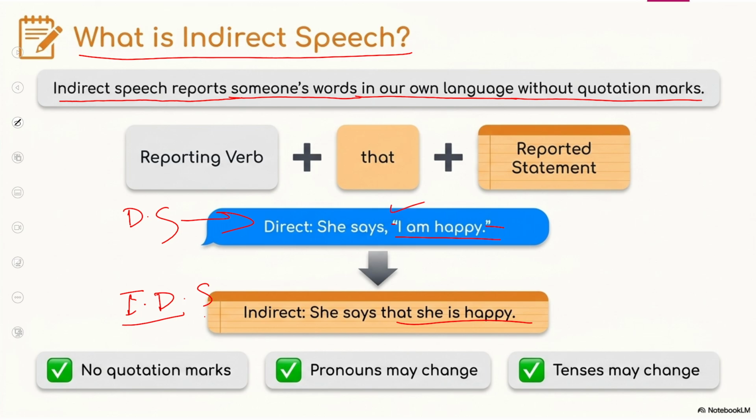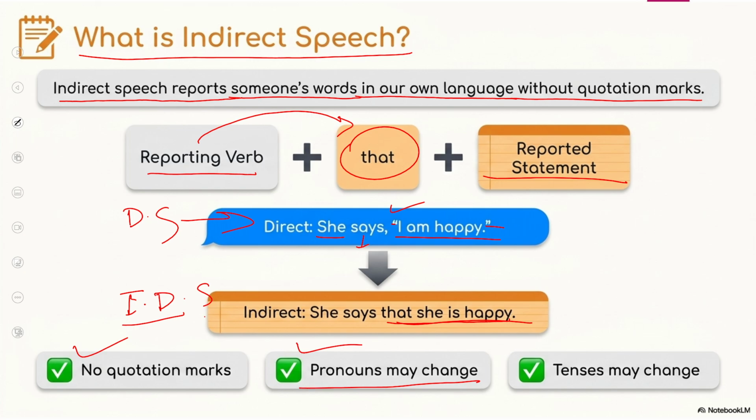Here the words are the same of she, but here the words are described in our own words. This is the difference. Now look at this: after the reporting verb we have to remove these inverted commas and put "that", and then we put the reported statement without inverted commas. This is indirect speech.